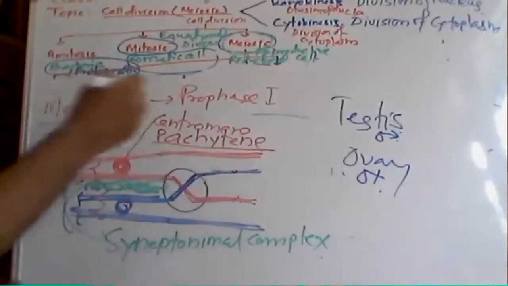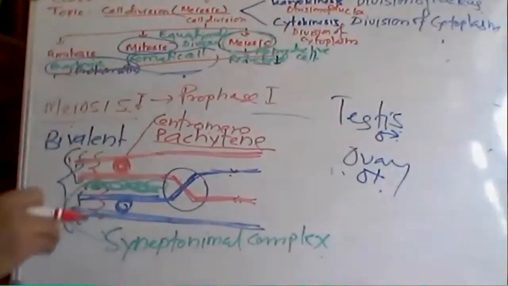These are the chromatids of two different chromosomes. This chromatid is of this chromosome and this chromatid is of that chromosome. Okay, so what happens in the case of pachytene? Exchange of segments of the non-sister chromatids. What do you mean by non-sister?